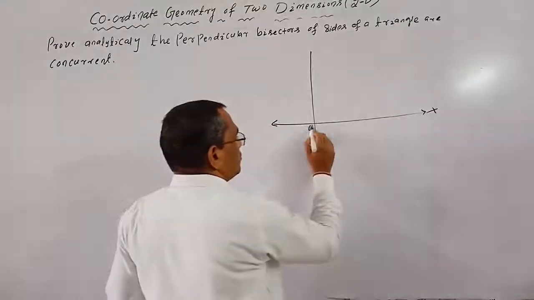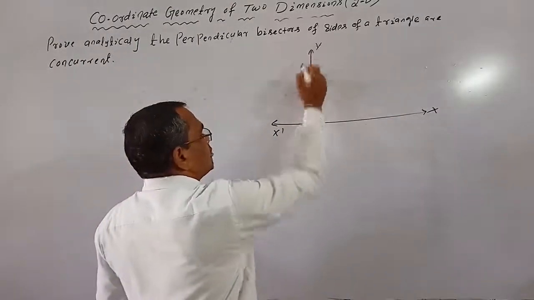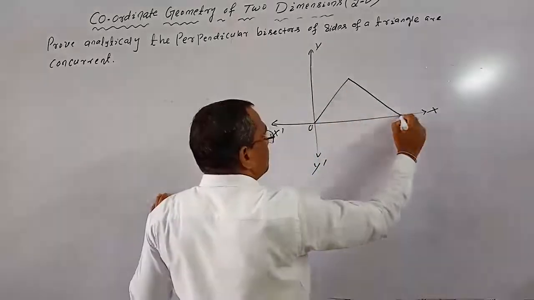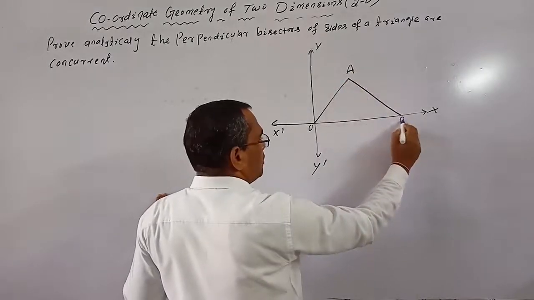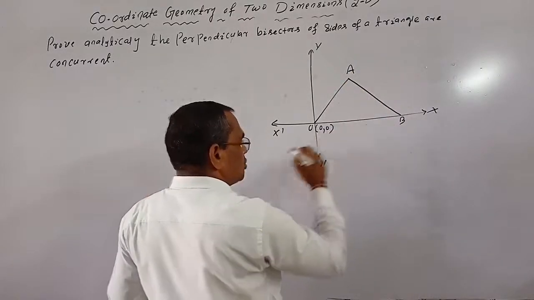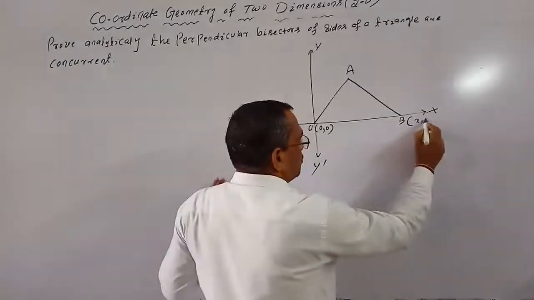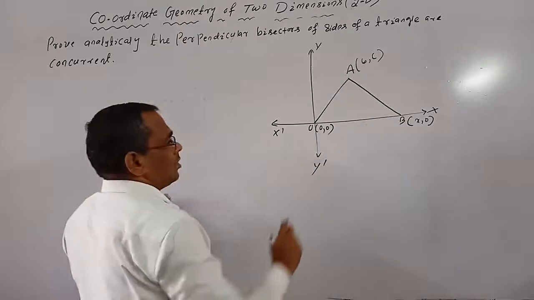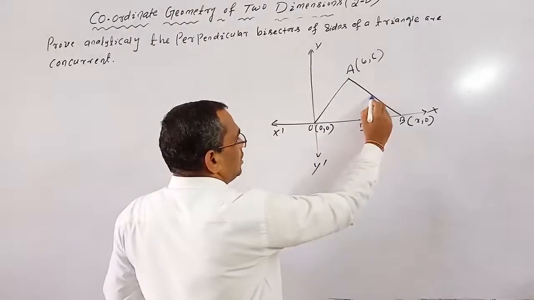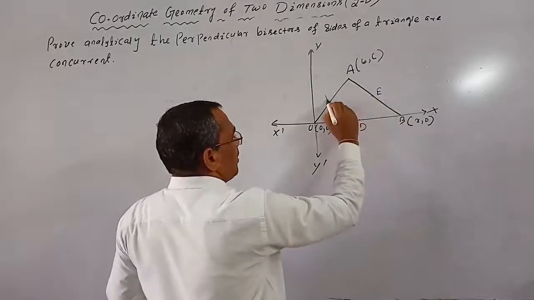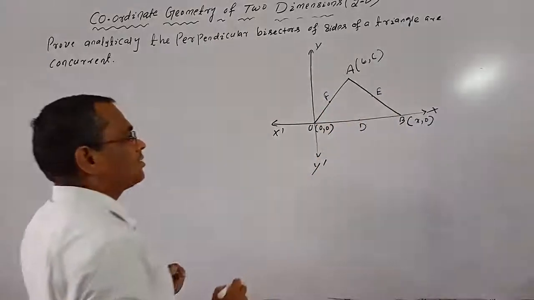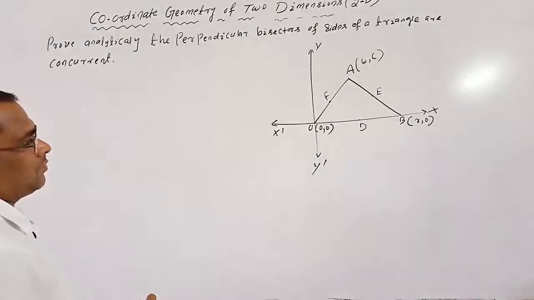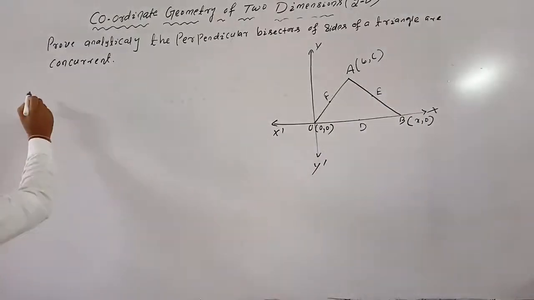x o x dash, and this is y o y dash, and this is a triangle AOB. The coordinate of O is 0 0, B's coordinate is x comma 0, and this is A, b comma c. D E F are the midpoints of sides OB, AB and OA respectively. Okay. So how to prove this one?